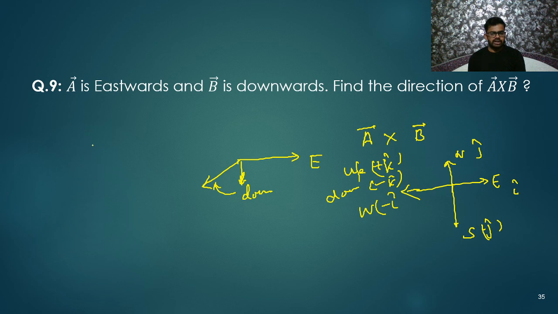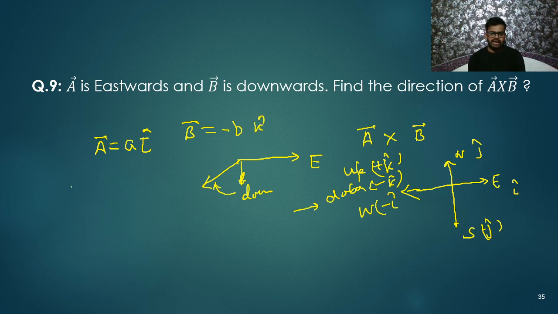They are saying A is eastward, so A vector is i cap, and B vector is downward, so I write minus k cap.